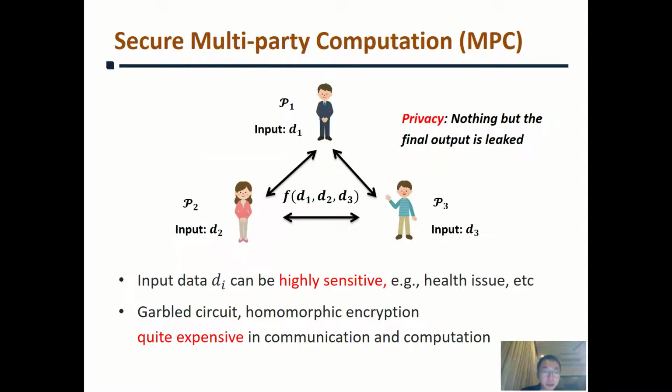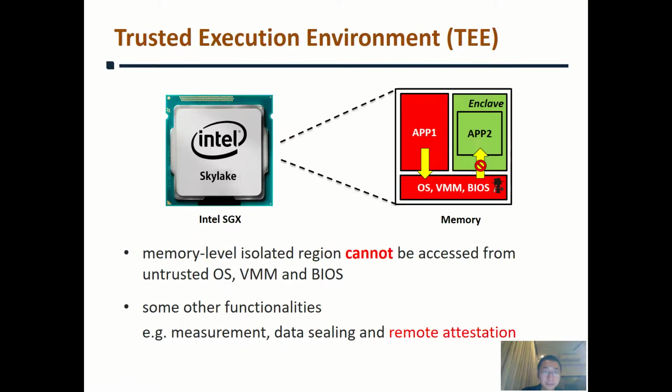Secure multi-party computation allows a set of parties to jointly compute a function on their sensitive inputs without revealing anything beyond the output of the function. It can be used in a wide range of privacy-preserving applications, including secure medical analysis on personal health issues and secure machine learning. A lot of previous works have been proposed to evaluate a function in MPC, such as garbled circuit and homomorphic encryption. However, they leave much to be desired because of the expensive overhead in communication and computation.